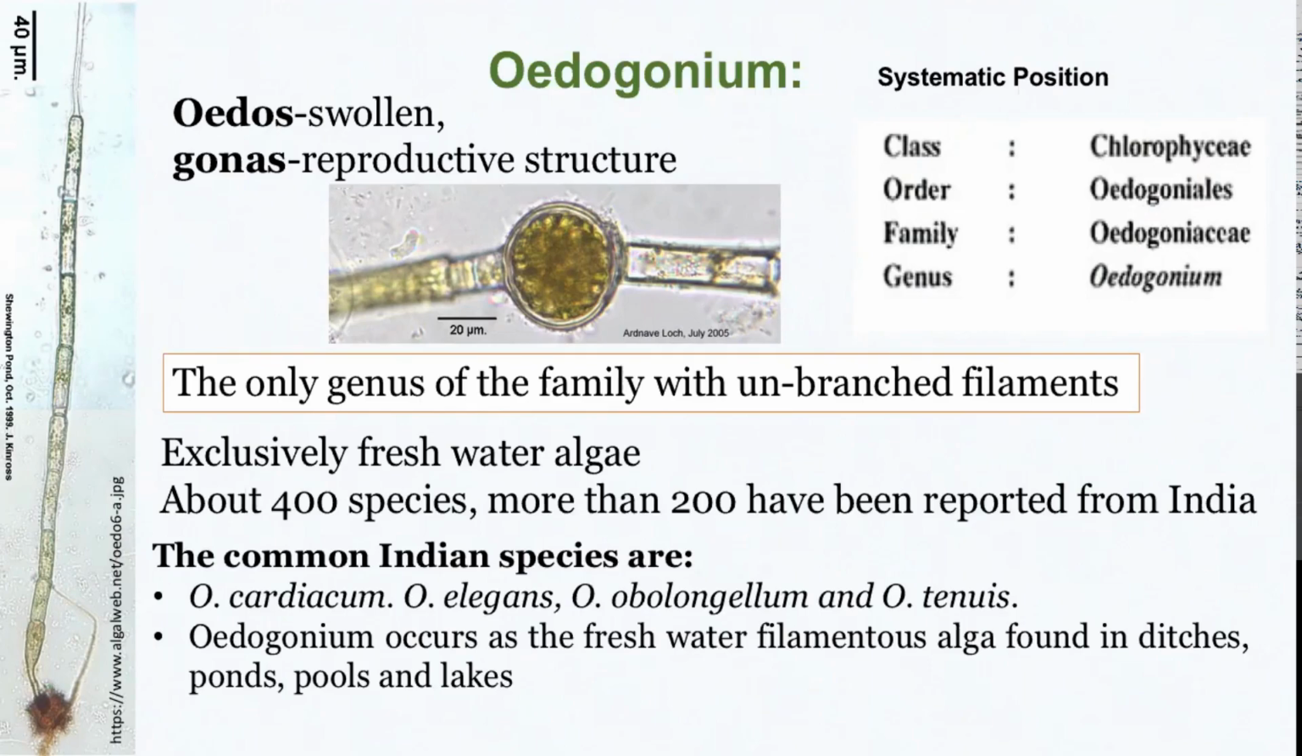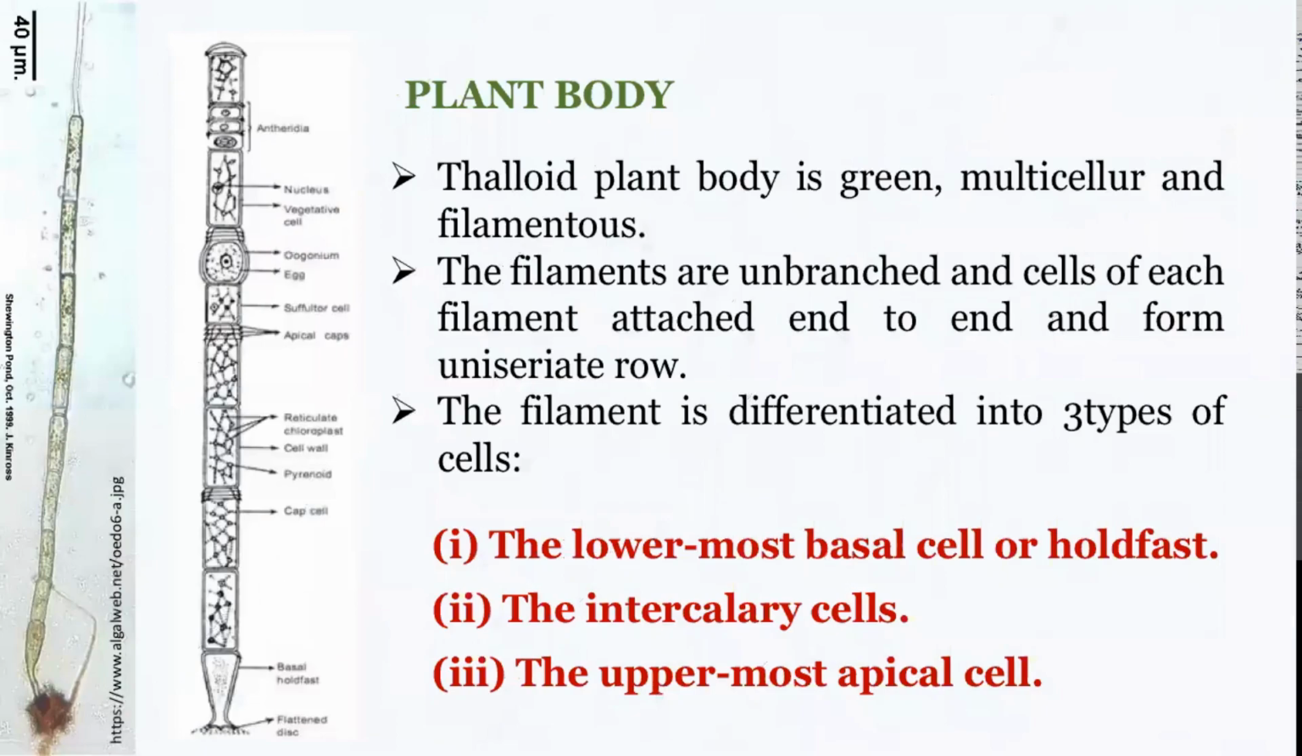And these are seen usually in fresh water as filamentous algae and are seen in ditches, ponds, pools, and lakes. What you see here on the left-hand side is an Oedogonium thallus, the filament. As you can see, it is an unbranched filament. Describing the plant body, the thallus is green, multicellular, and unbranched filamentous. The filaments carry cells which are arranged end to end in a uniseriate row.